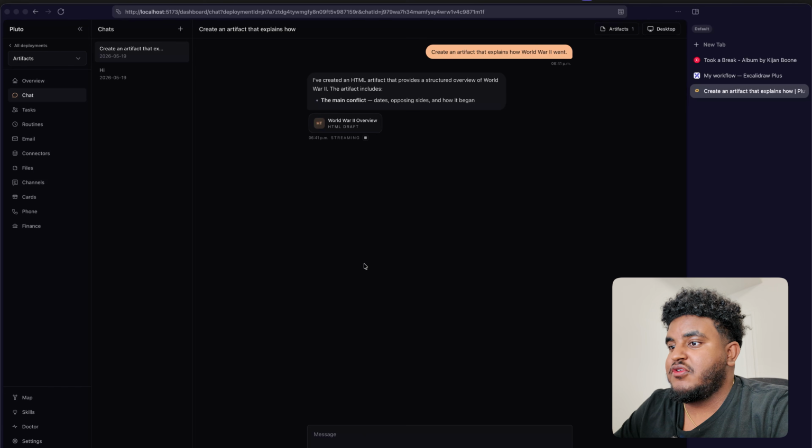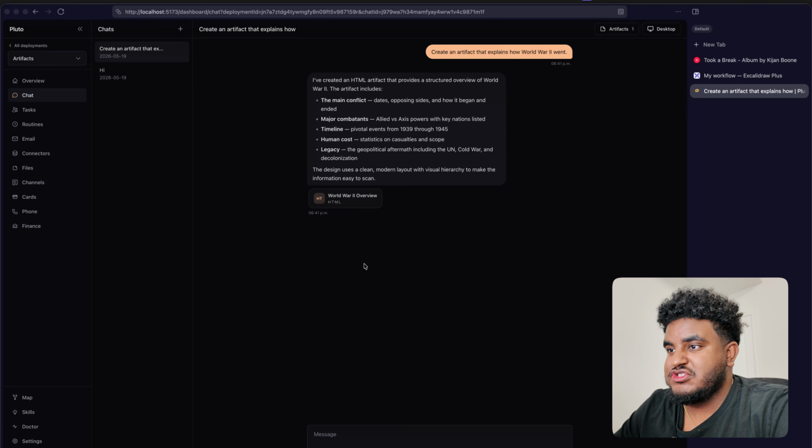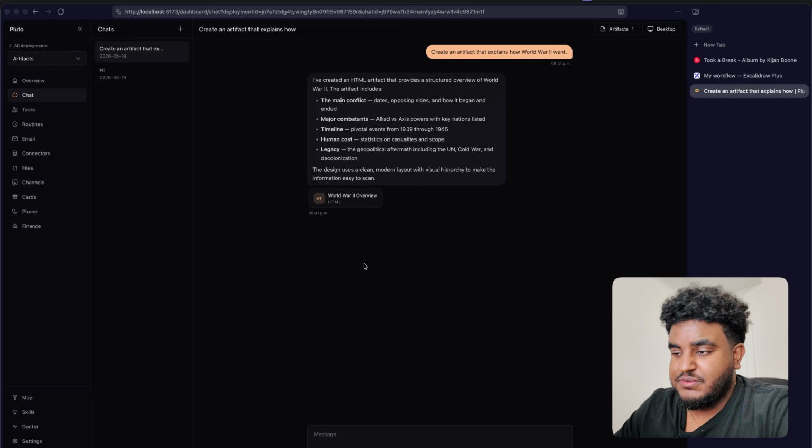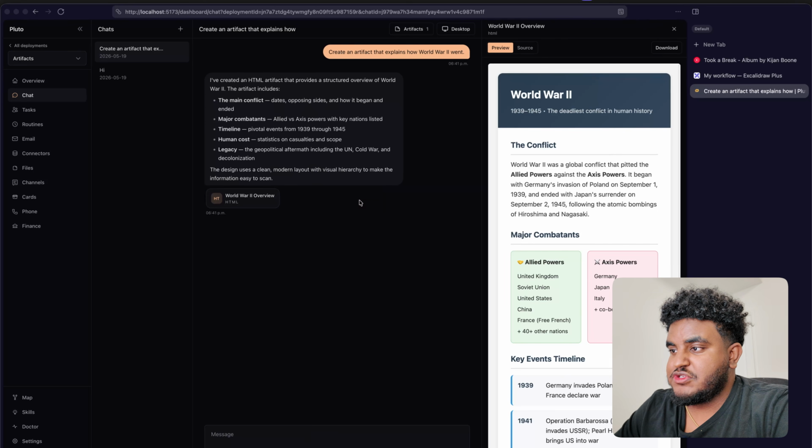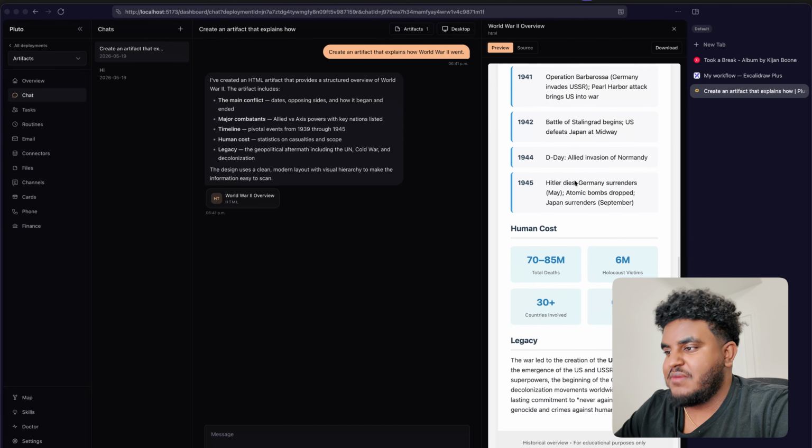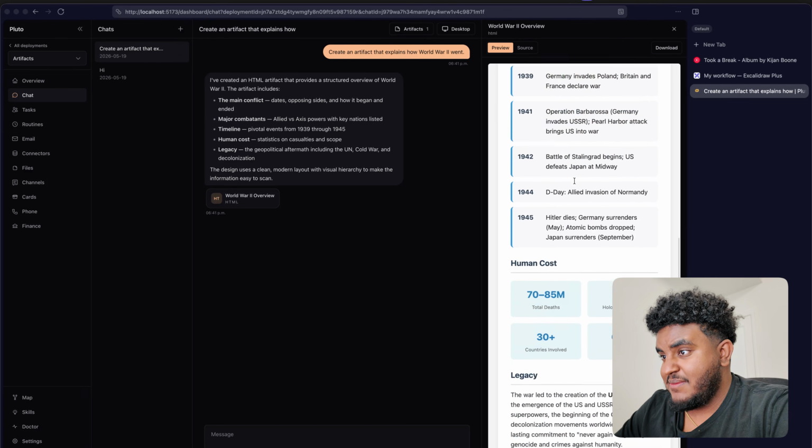Let's see. Oh, and by the way, the underlying model that I'm using is GLM 5, simply from a cost perspective. The cost relative to the type of knowledge you get is pretty good. Obviously, it's no Opus or, you know, GPT-5.5, but it'll do the job. And there you have it. We have our preview. Now, again, it is ugly because I'm using GLM 5. I know if I use Opus, it'll probably be very beautiful and chic, but I mean, it did it.